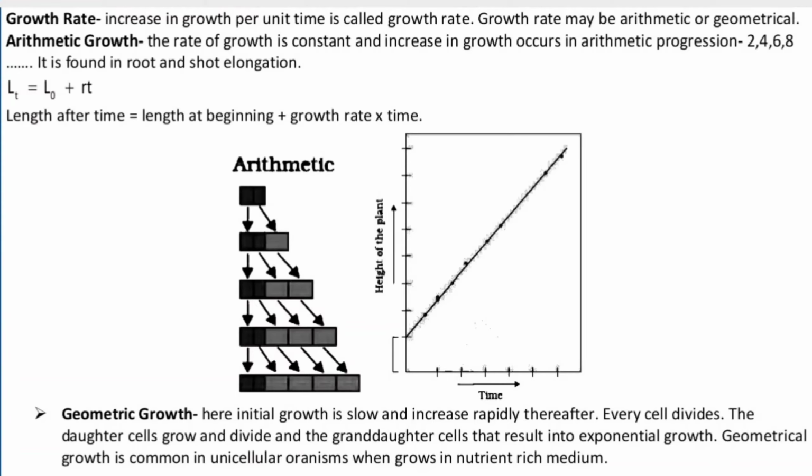Here the Lt stands for the length after time t, whereas the L0 is the length at the beginning, the initial length, and rt is the growth rate into time. r is the growth rate, whereas the t is time. So here we will be having a graph in this fashion. Okay, continuously it will be growing. This is what we call as the arithmetic growth.